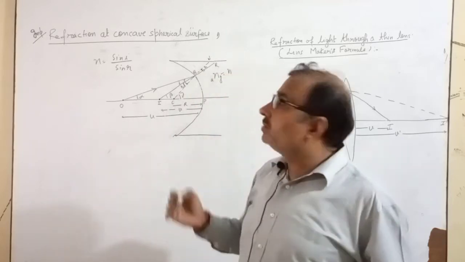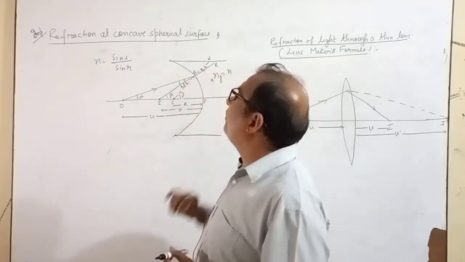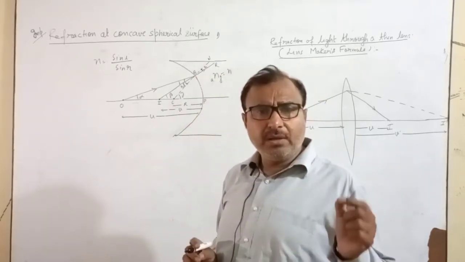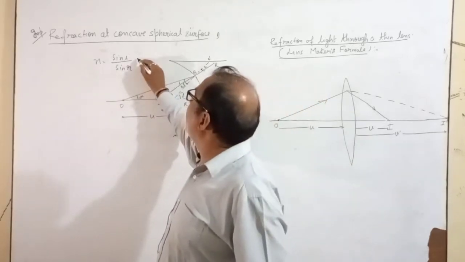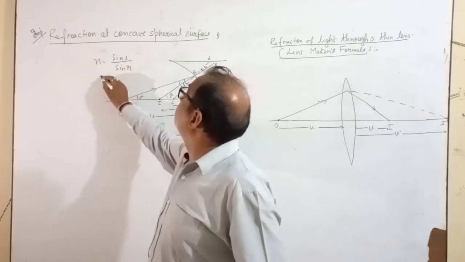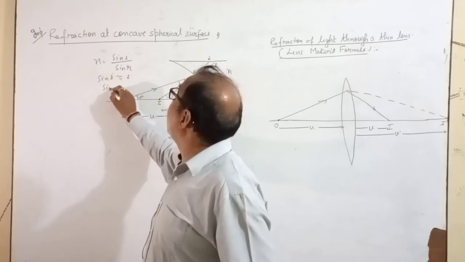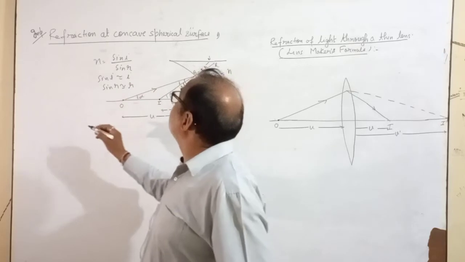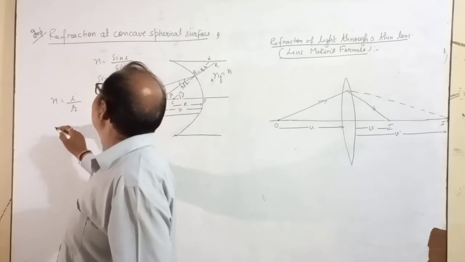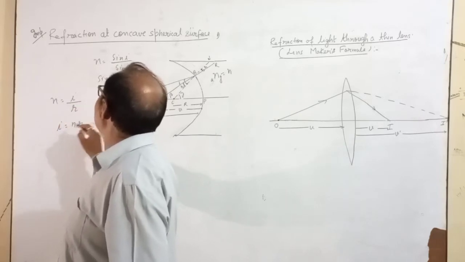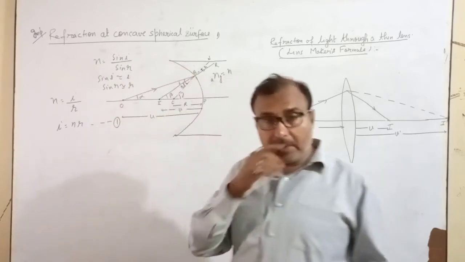What is n? n equals sin I upon sin r. Here we take I and r to be very small. When I and r are very small, then instead of sin I you can write I, and instead of sin r you can write r. So n equals I upon r, so I equals n r. This is your first equation.